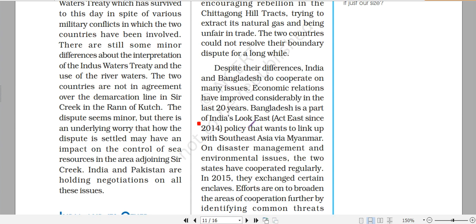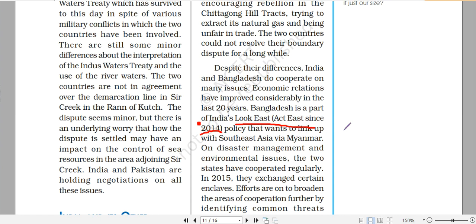Then, as we talk about cooperation, the second thing is that Bangladesh is part of India's Look East policy, which was devised, like we discussed earlier, in 1992 during the PV Narasimha Rao government, and which was changed to the Act East policy since 2014 by the Narendra Modi government.